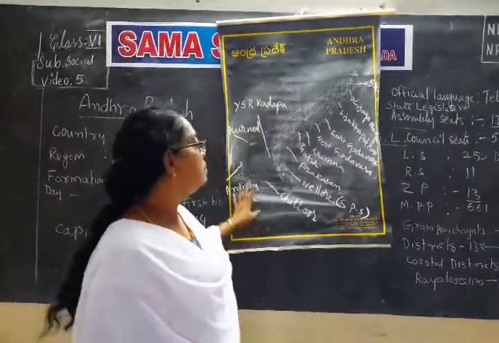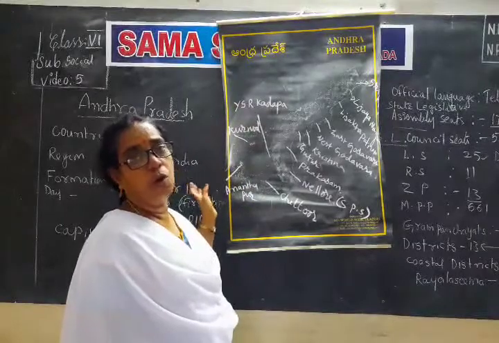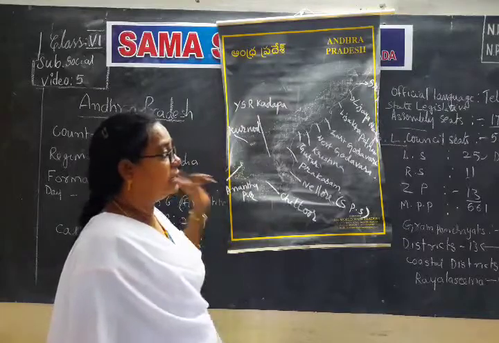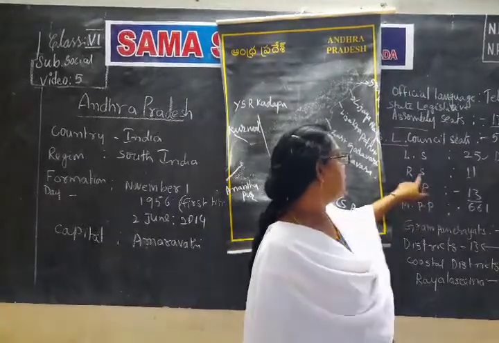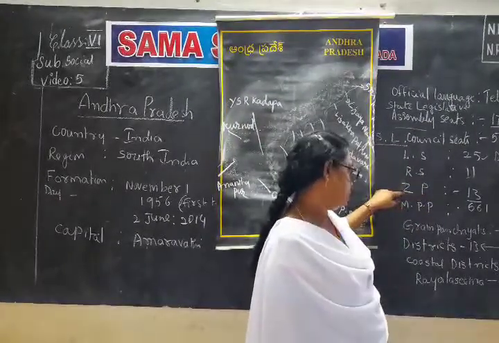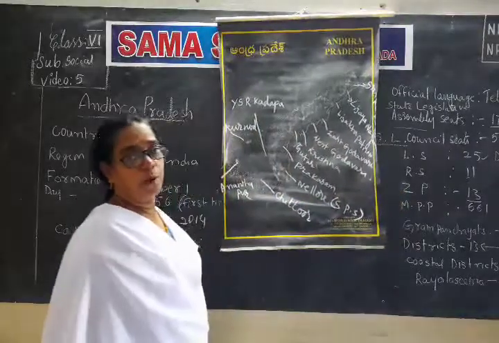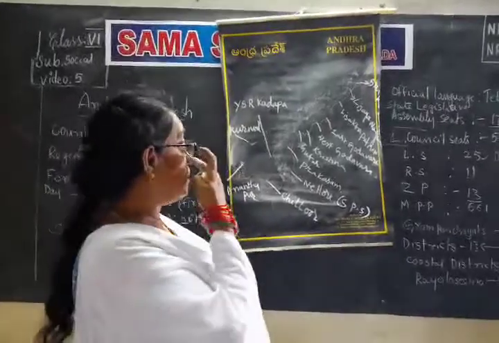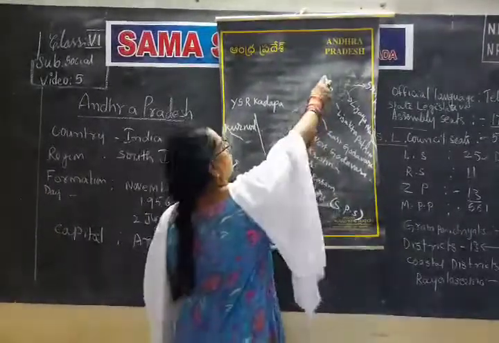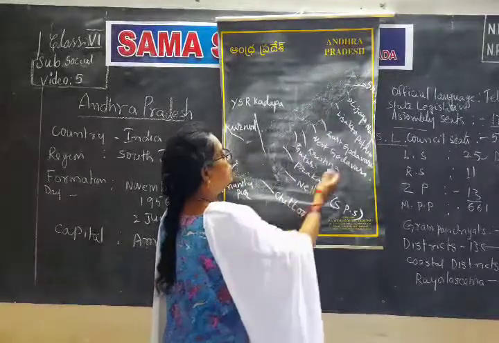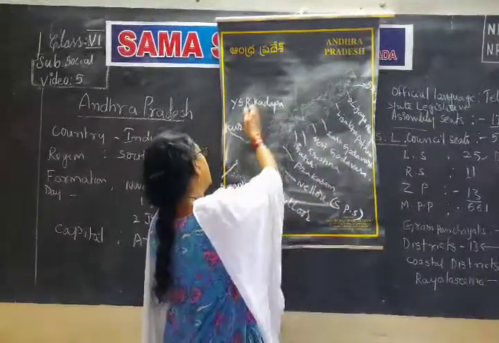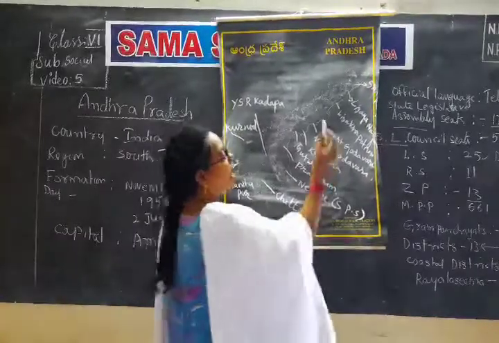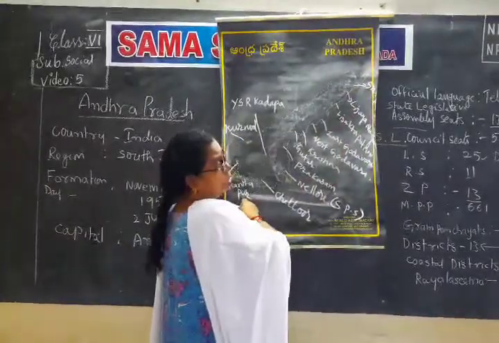Whatever may be, these are the parts of Andhra Pradesh. So 9 coastal districts, 4 Rayalaseema districts, total 13 districts. The same applies regarding the Jilla Parishad also. So again, the boundaries of Andhra Pradesh are North Odisha, South Tamil Nadu, East Bay of Bengal, West Telangana and Karnataka. Total how many districts are there? 13 districts, from north to south.